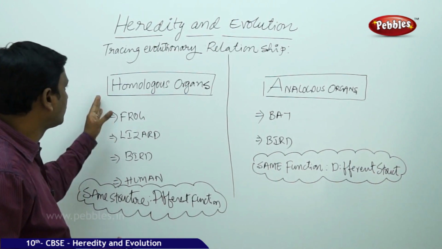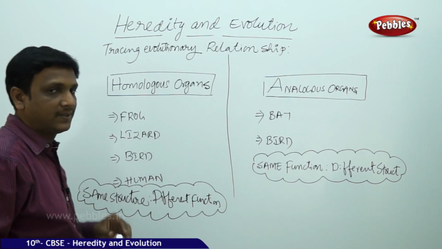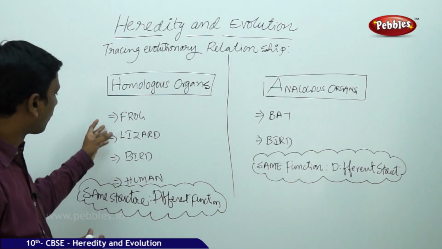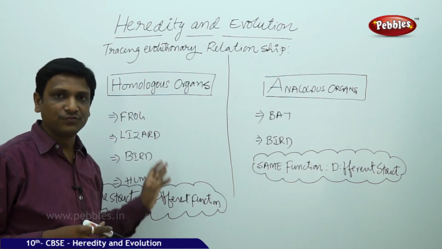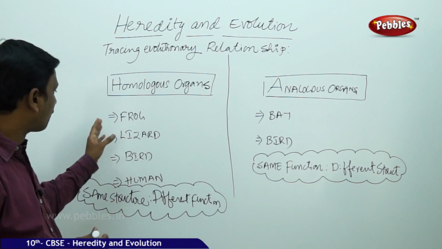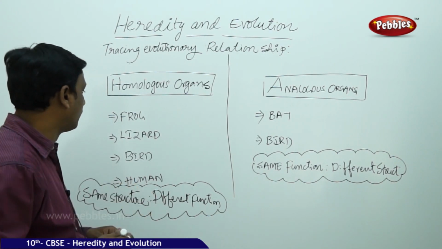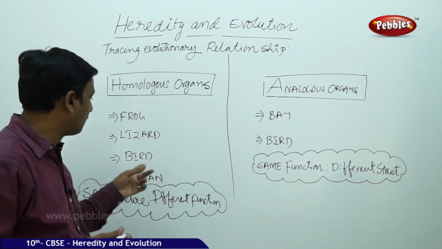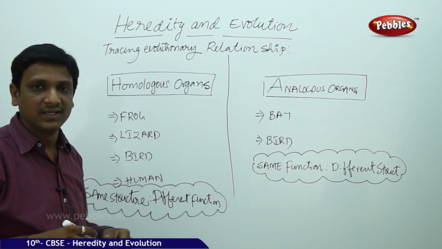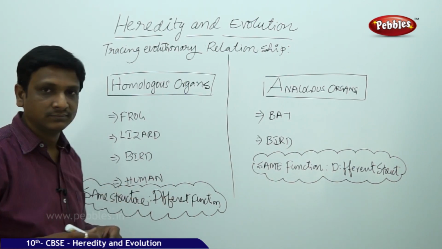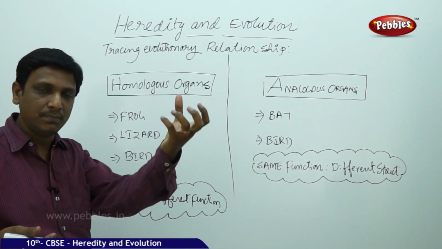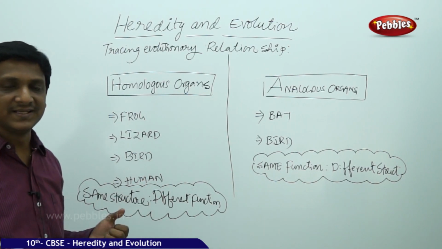Here we see homologous organs. We know that we have 4 limbs, 2 hands, 2 legs. Here we take this example: frog, lizard, bird, human. All these 4 animals have 4 limbs, but they use them in a different way. Frog uses its limbs differently compared to human. Lizard uses its limbs differently compared to bird. Bird uses its limbs differently compared to human. Bird uses them to fly. Human cannot fly with the limbs. He picks things, holds objects, picks fruits and flowers. So he does so many things with the hands.